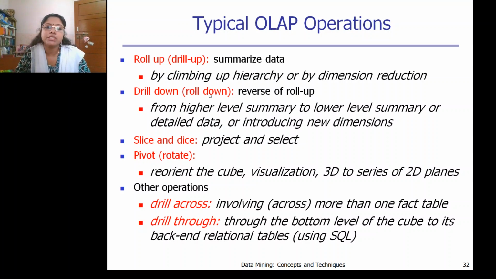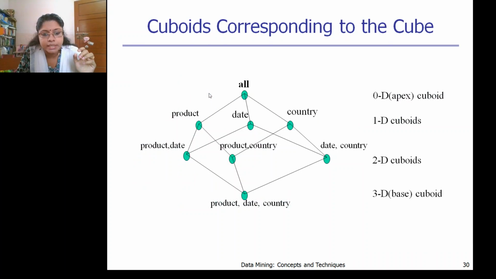Now we can switch to the basic typical OLAP operations, that is online analytical processing. When we do analysis, we need to do so many operations. We need to summarize the data. We need to maybe go into the details of that particular data. So many things are there. Four important OLAP operations are there, and two other operations are also there. The four important operations start with roll up or drill up. Roll up means, from the concept hierarchy, we are rolling it up.